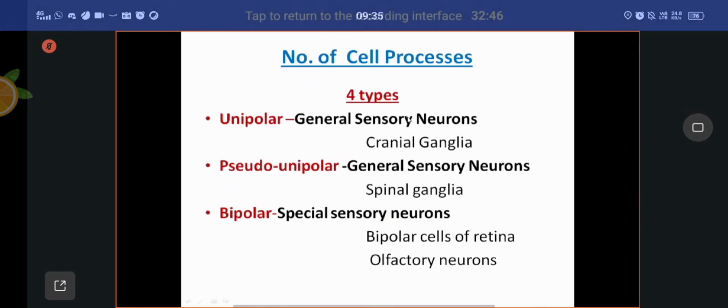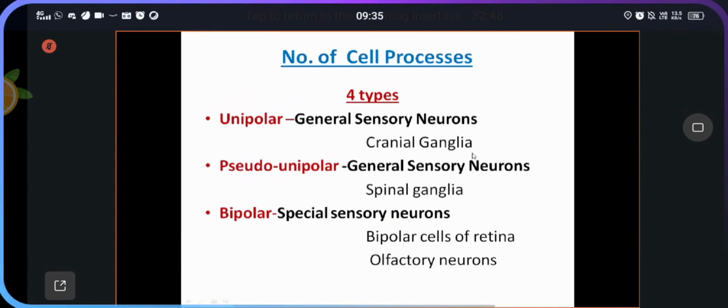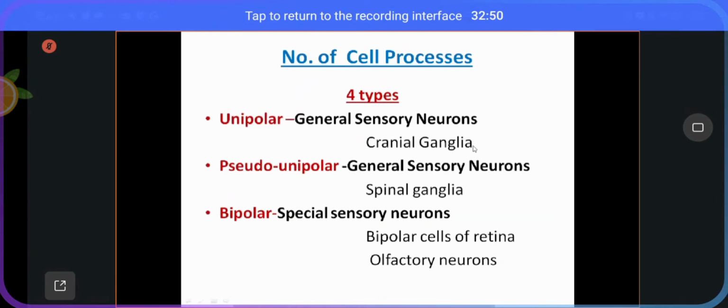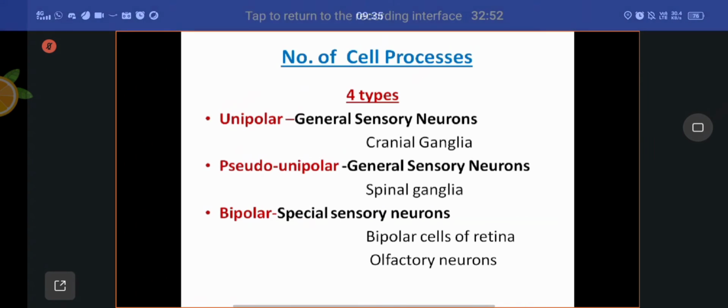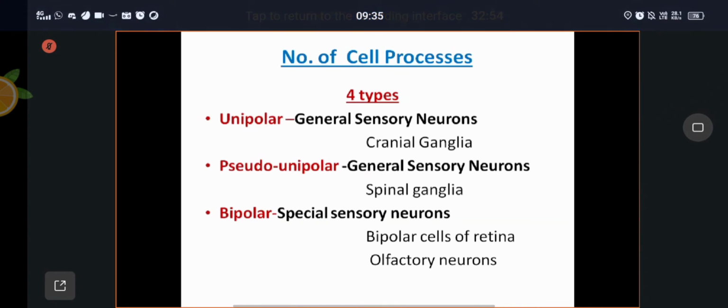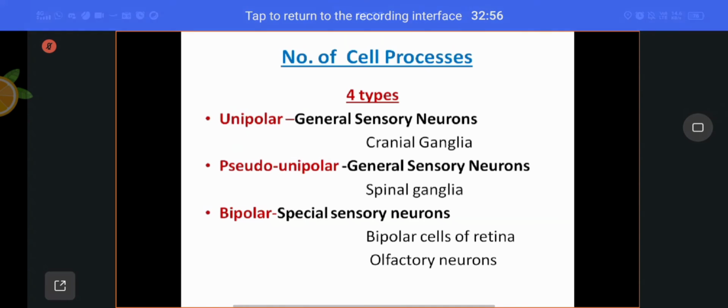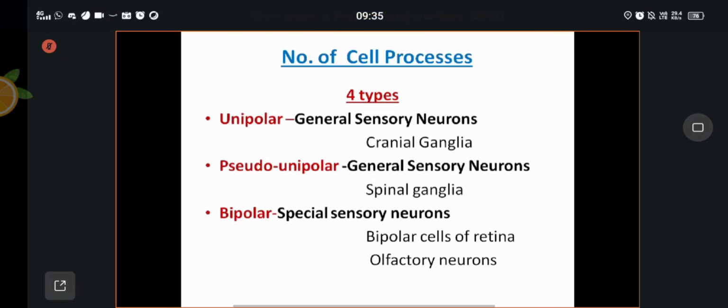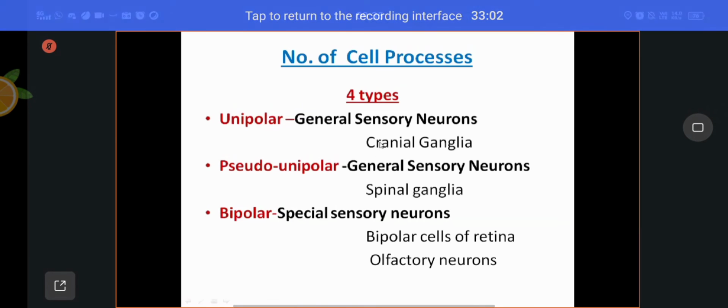Example, the general sensory neurons of cranial ganglia. The unipolar neurons will be present in the general sensory neurons which are present in the cranial ganglia, the ganglia associated with the cranial nerves.